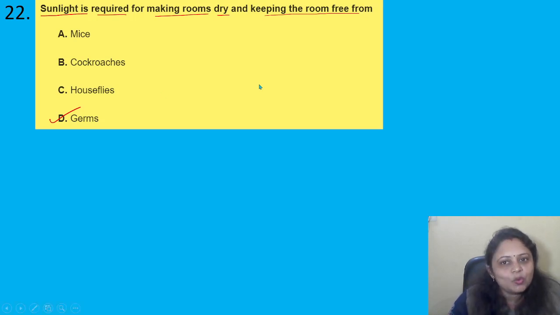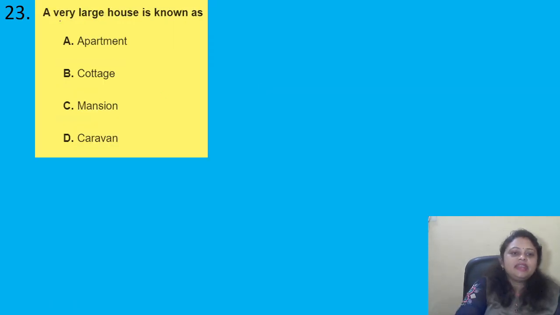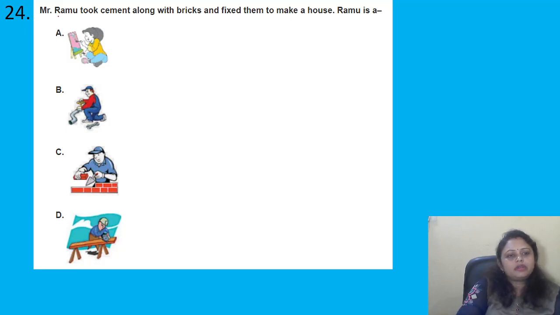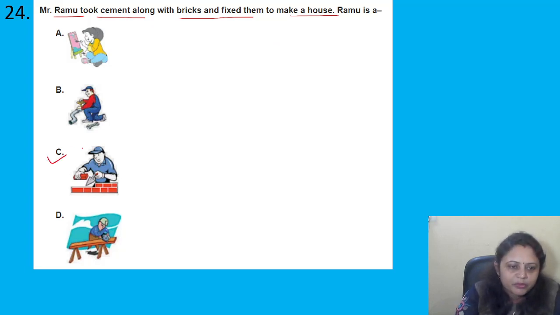Coming to the next question, a very large house is known as, options are A, apartment, B, cottage, C, mansion, D, caravan. So very large houses are known as mansion. So the correct answer is option C. Coming to the next question, Mr. Ramu took cement along with bricks and fixed them to make a house. So Ramu is the, four options are there. Ramu is taking cement and bricks, right? So option C. So he is a mason.